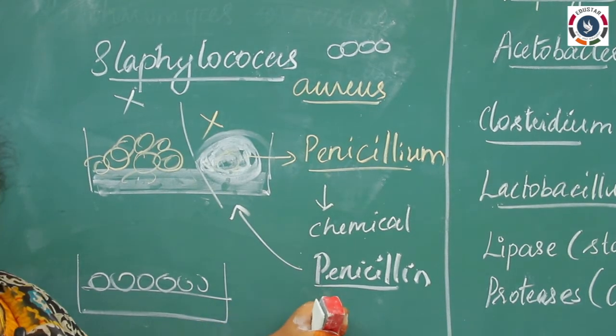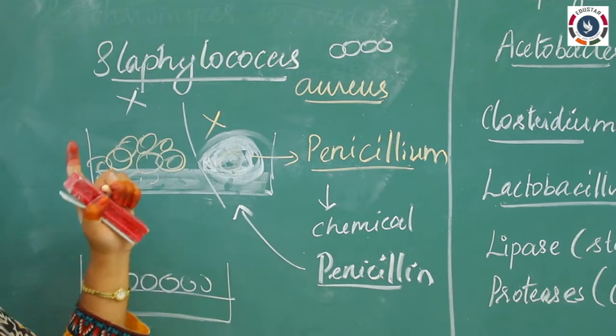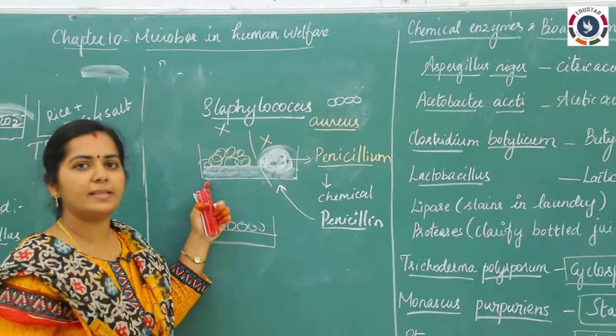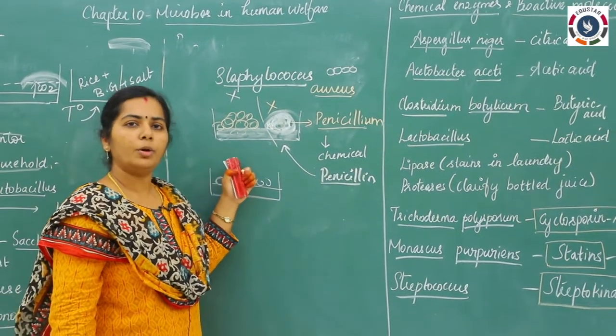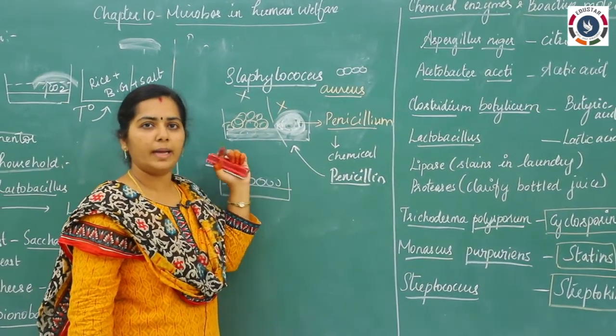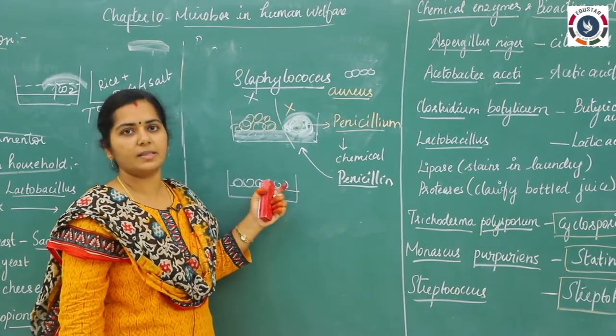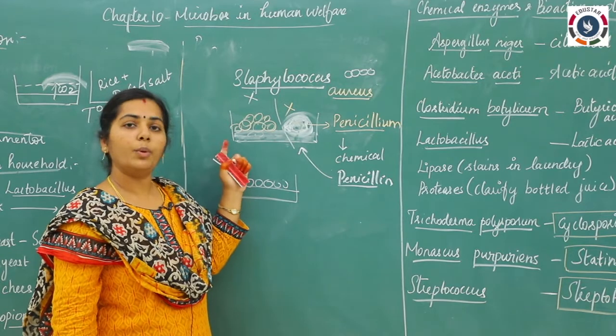This is the first antibiotic, which was discovered by our scientist Alexander Fleming, and he got the Nobel Prize in 1945. Okay. And one more point: the fermentation I have told you about, aerobic fermentation as well as anaerobic fermentation, those were first discovered by the scientist Louis Pasteur.